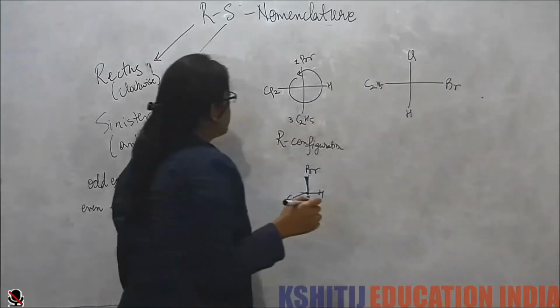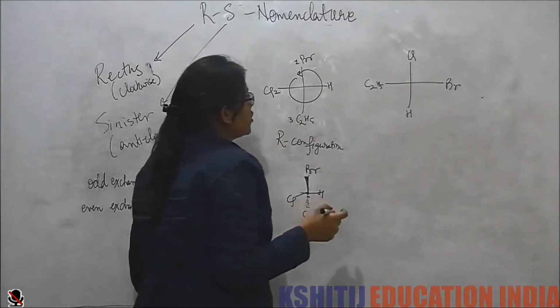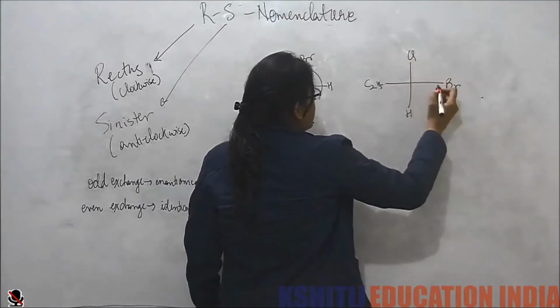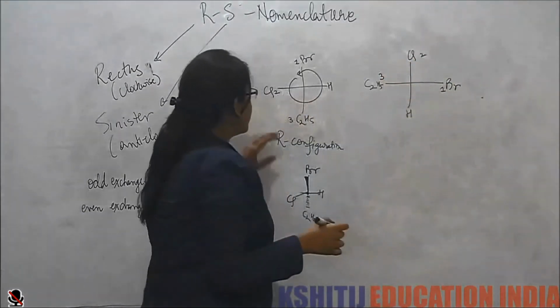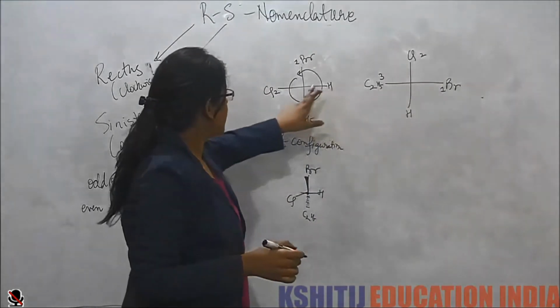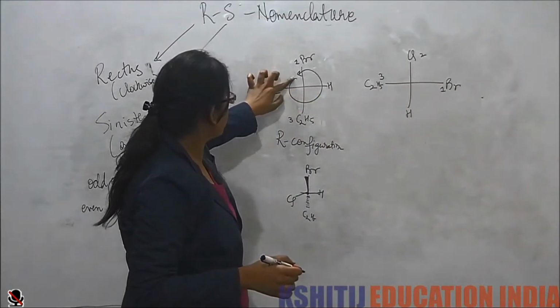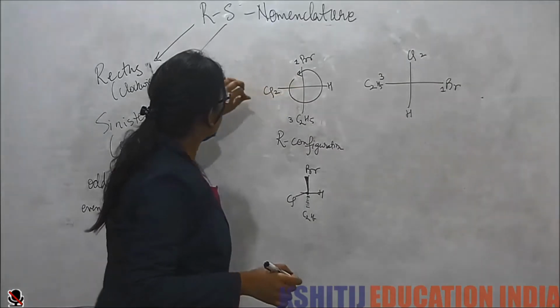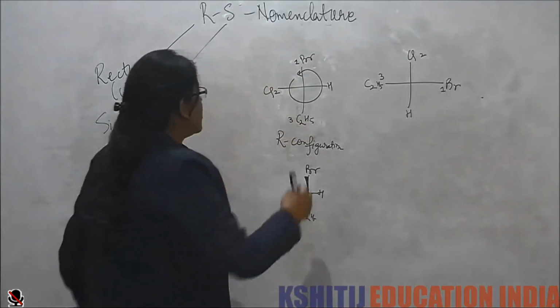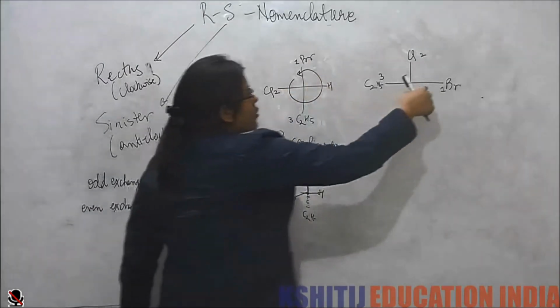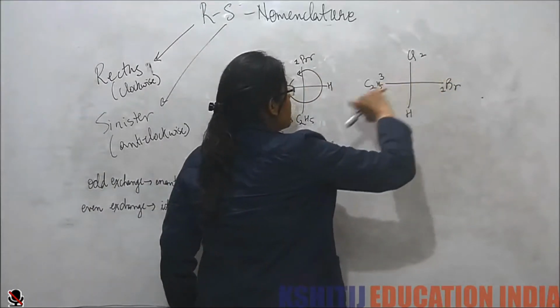So now, if I see, this is 1, 2, 3. Now we see this is the same molecule. Now this is bromine. This was anti-clockwise. Here also it is anti-clockwise because I just rotated the molecule.